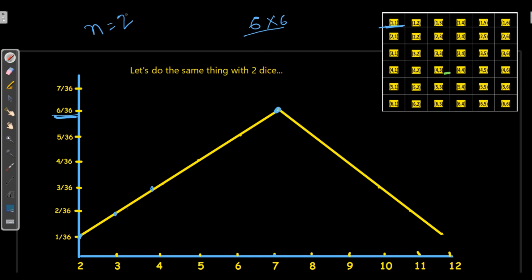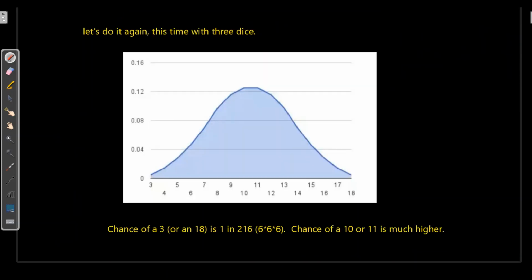So let's increase our sample size. When n is equal to 3, we'll have 6 into 6 into 6 outcomes, which is 216. Now when we see the chance of 3, it will be somewhere around 0.01.